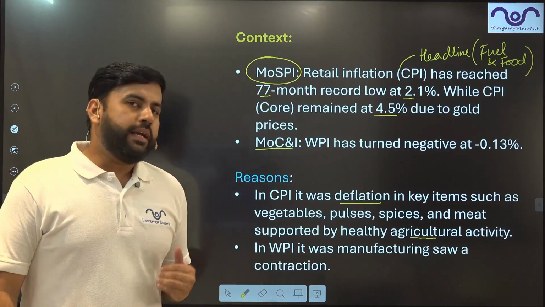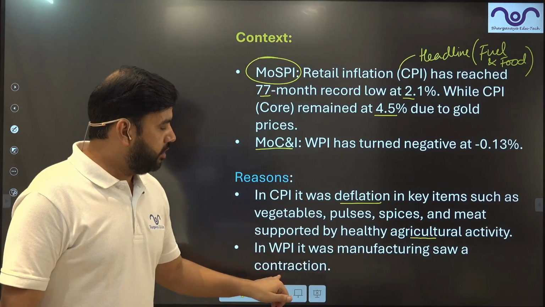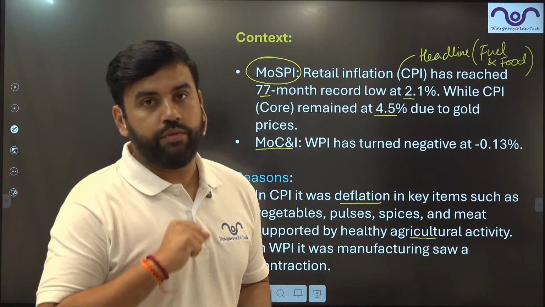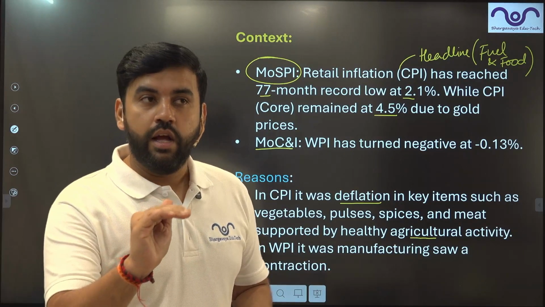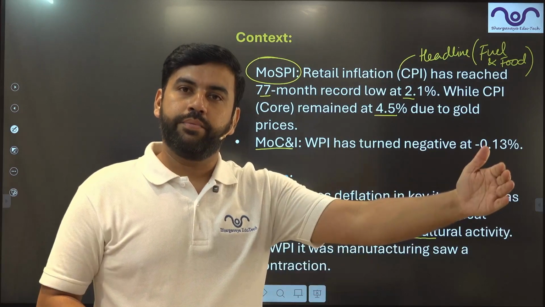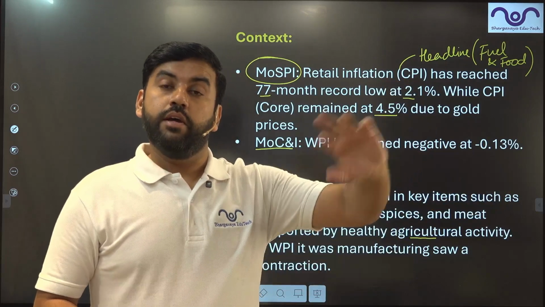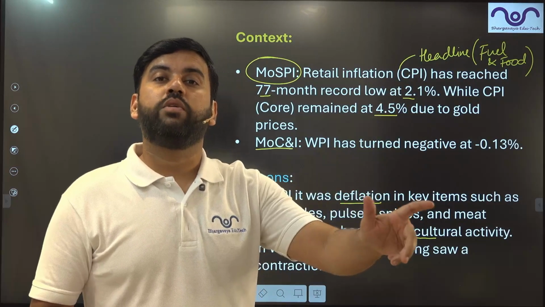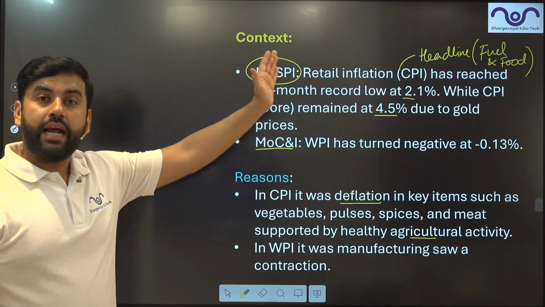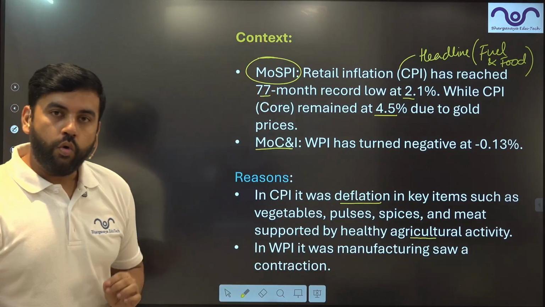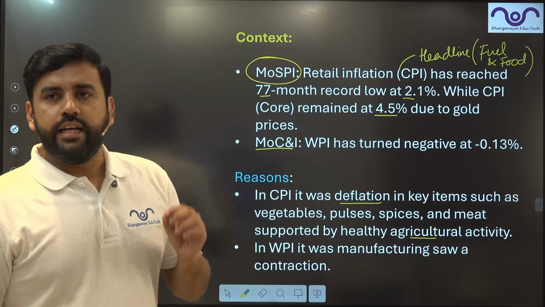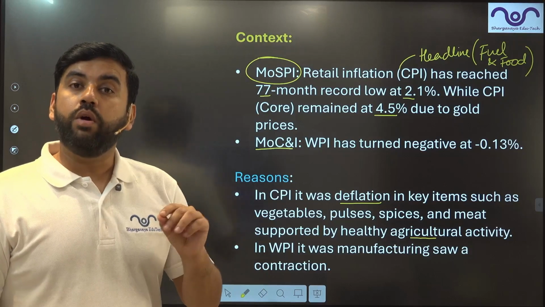WPI. Why is WPI negative? The reason is manufacturing saw a contraction. Now, when manufacturing saw a contraction, the supply has reduced. So there has been a stock clearance. Stock has been clearing now. Price is not increasing because the demand and supply mismatch has not taken place. So these are the two reasons for which CPI and WPI have reduced over the past 1 month. Now, with this understanding, let's move towards understanding what inflation is all about.